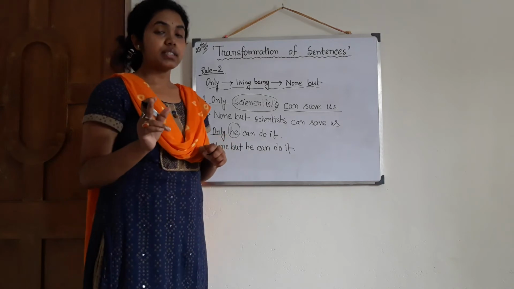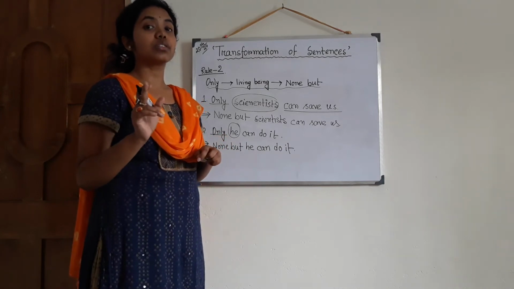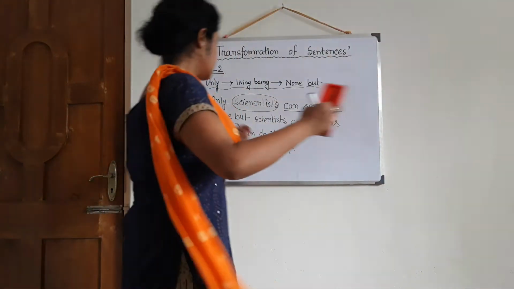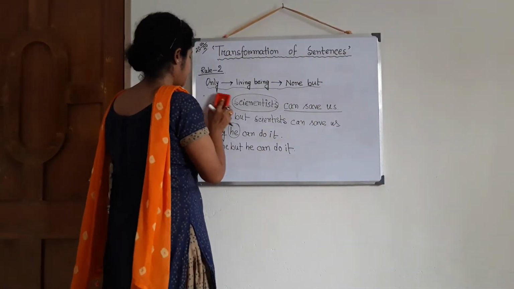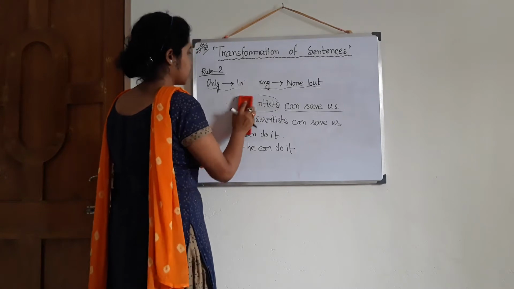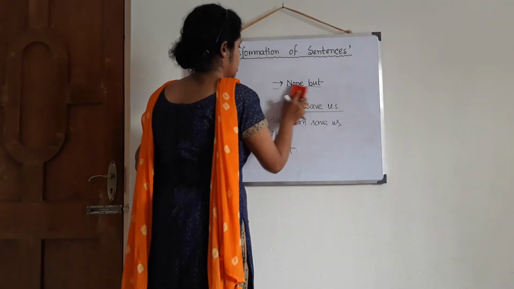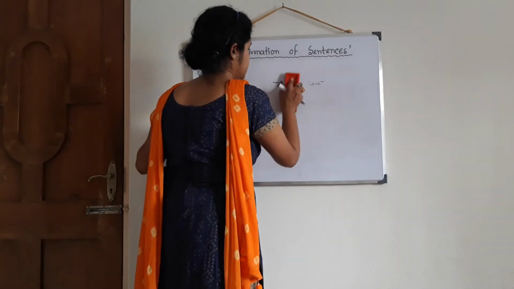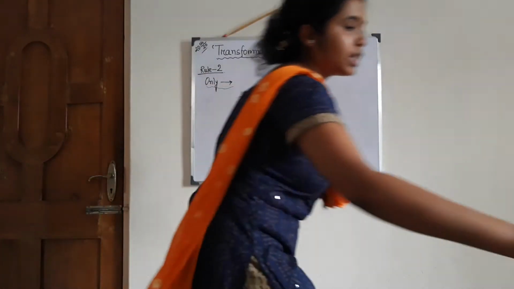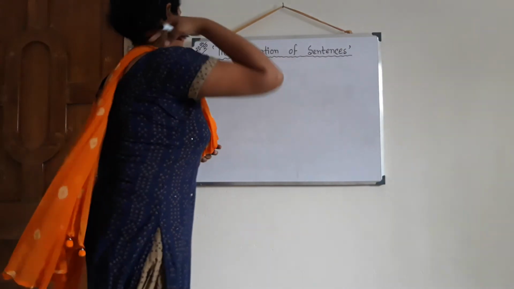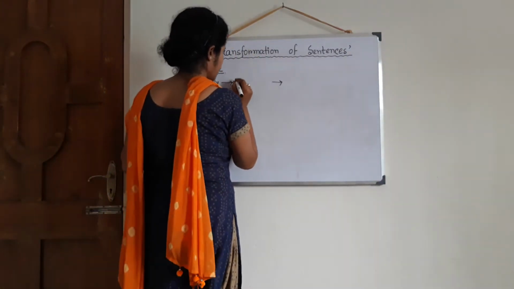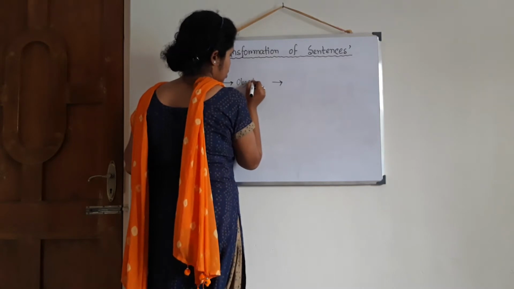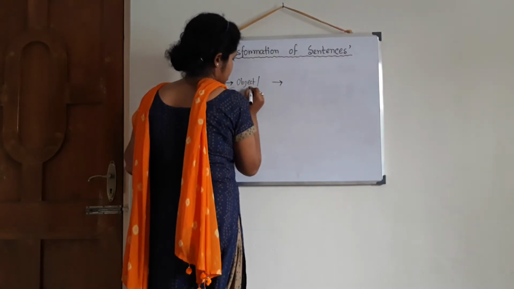Now the point is, if the subject is not a living being, then what will it be? Definitely for this another rule is there. Only plus object, or you can say thing.